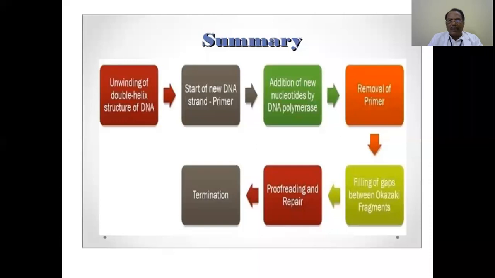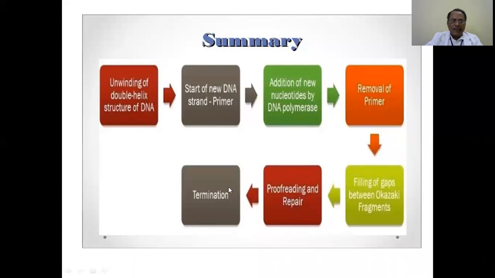Or a protein which is involved in the cell cycle, if that is altered, then cancer can occur. So if proofreading and repair mechanisms are not done properly, there is going to be genetic disease, there is going to be cancer.